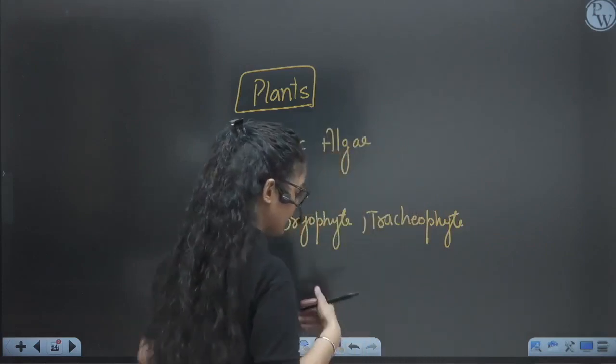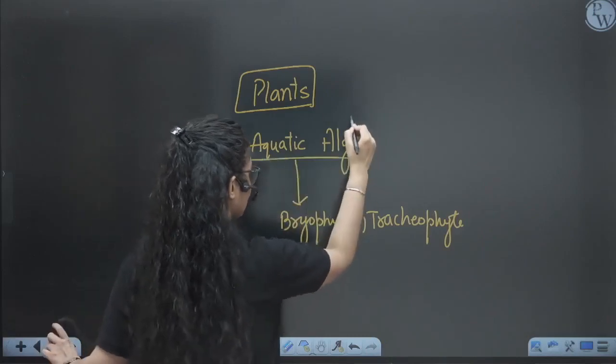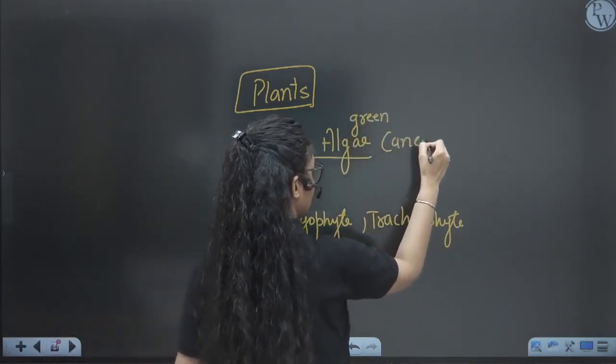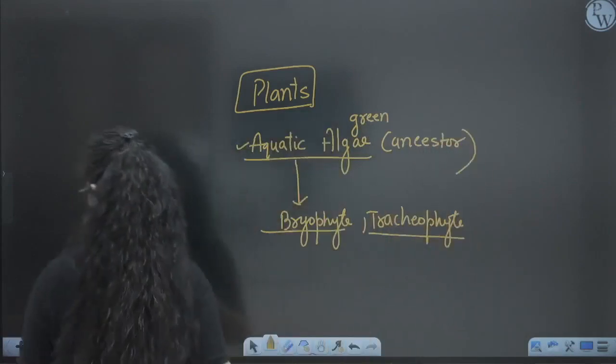So that is the origin of the plants, right? From the aquatic green algae. You have to remember, this is known as the common ancestor of them. So this is the ancestor of the bryophytes and tracheophytes plants.